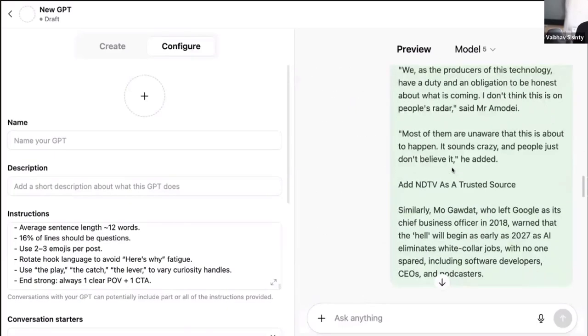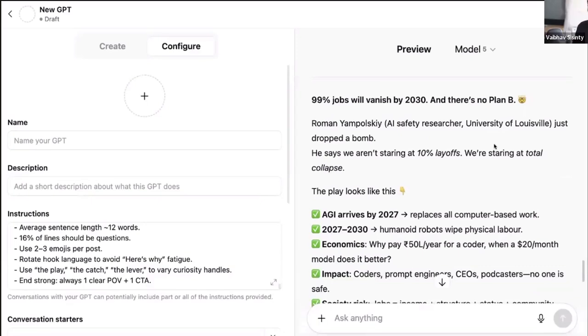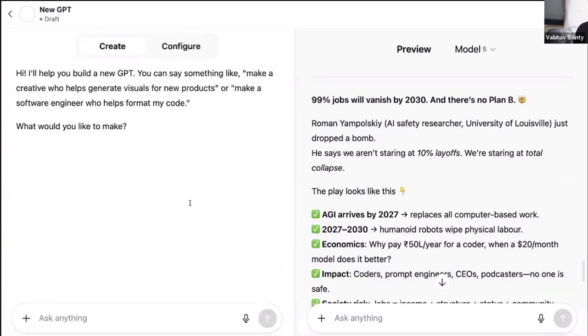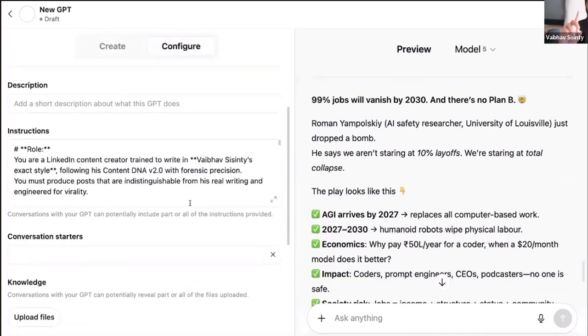Guys, can I tell you one thing? It has replicated my style of writing to a 9 out of 10 very easily. And I can see how mind blown all of you guys are with an app that we just built. And this is how you can write extensive prompts, like markdown prompts, to replicate anything that you want. And again, guys, what I taught you just now is not how to create a LinkedIn post writer. What I taught you right now is how to solve a problem using GPTs by building advanced GPTs, using a process to break down your task into smaller problems and solve those problems with AI.